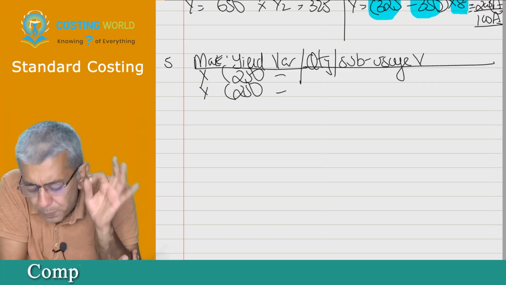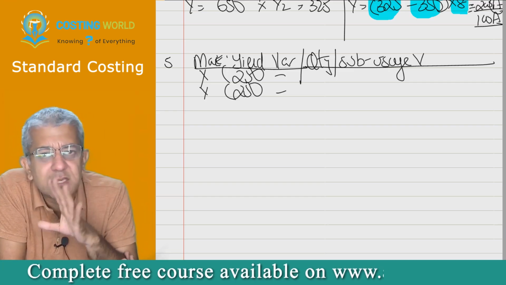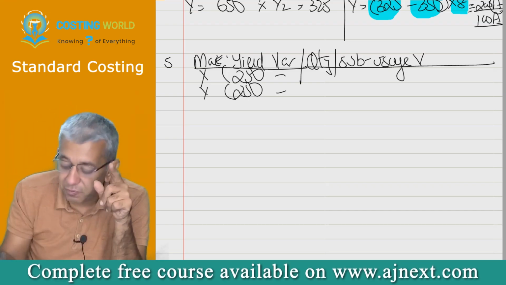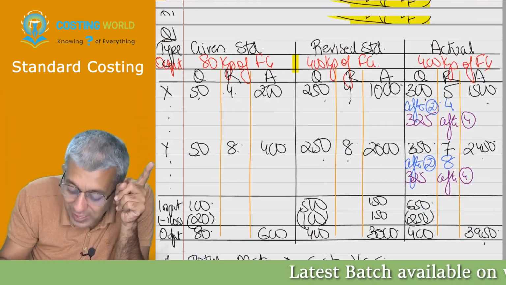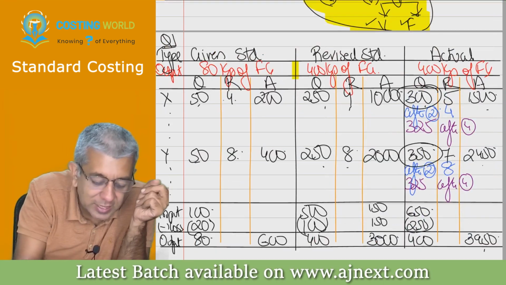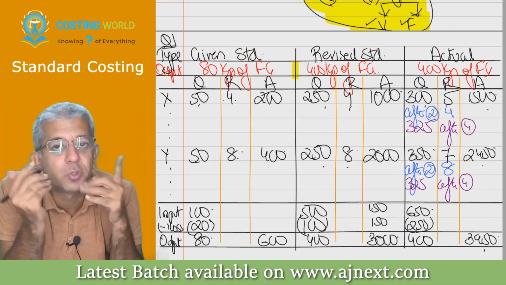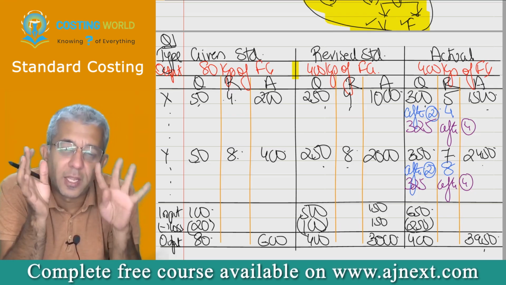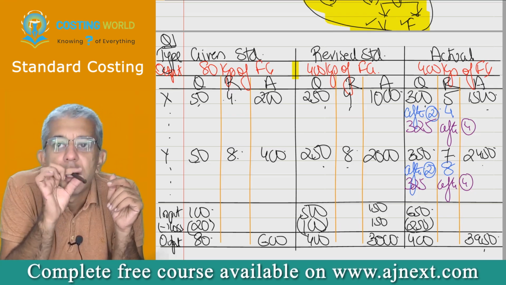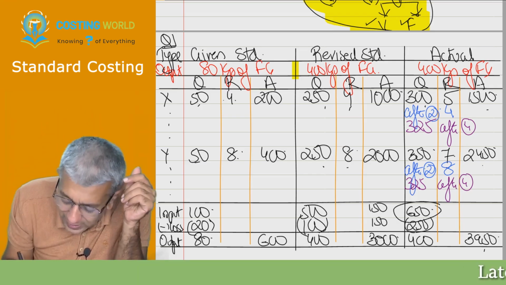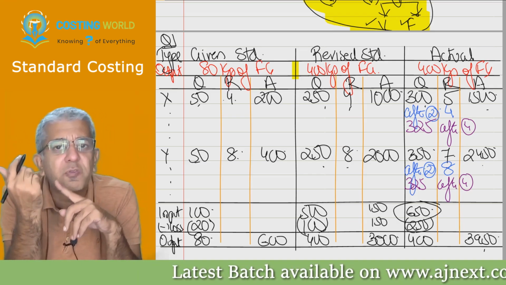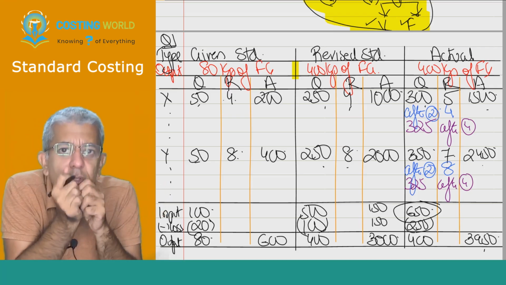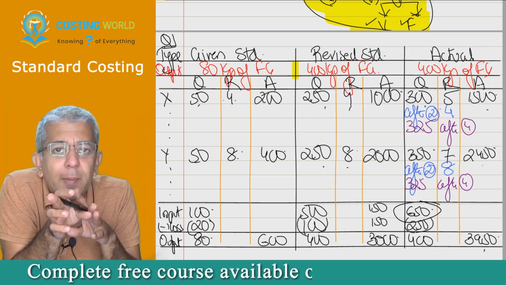Right now, the next question is super important. Tell me how much he has consumed. It is actually 300 and 350. But listen to me. Beta, in 300 and 350, there is also a difference of ratio, no? Beta, ratio part I have already tackled in the fourth variance, no? Yes, sir. So now I will still take 650, but I should take 650 in the ratio of 1:1, no?